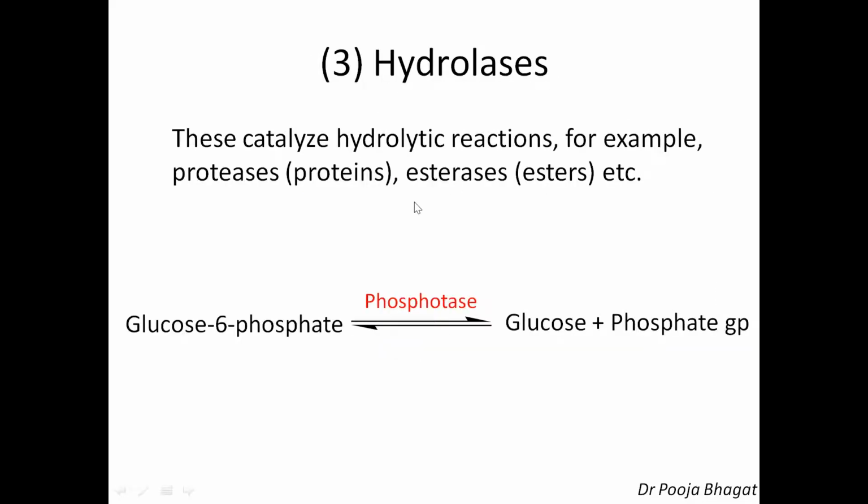Then the third type, hydrolases. As the name indicates, these catalyze hydrolytic reactions. For example, if they are carrying out the hydrolysis of proteins, then they are called protease. We have discussed lipid, then lipase. Hydrolysis of ester is done by esterase. So they all are examples of hydrolases. Now here glucose 6-phosphate is hydrolyzed to give glucose plus phosphate group. The common name of the enzyme is phosphatase, and what is the main group? Hydrolase, because it is a hydrolytic reaction.